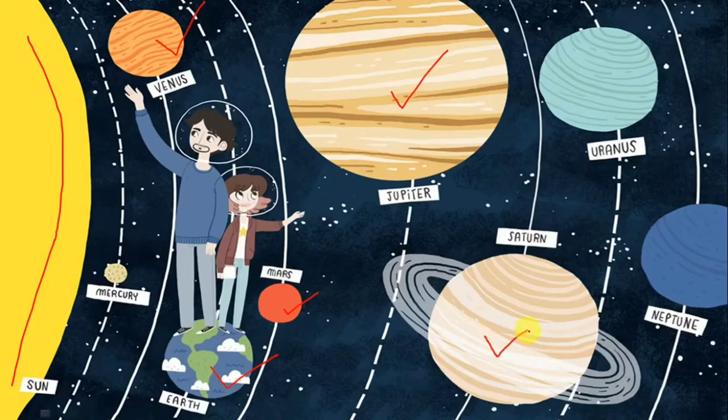Okay, and you can also see a ring around Saturn. Okay, this is a ring of dust and gases. So then after Saturn, which planet comes? Uranus. Okay, and after Uranus, Neptune. So these are the 8 planets. Mercury, Venus, Earth, Mars, Jupiter, Saturn, Uranus and Neptune. Okay?